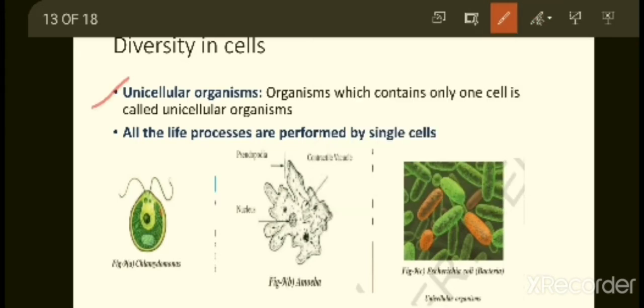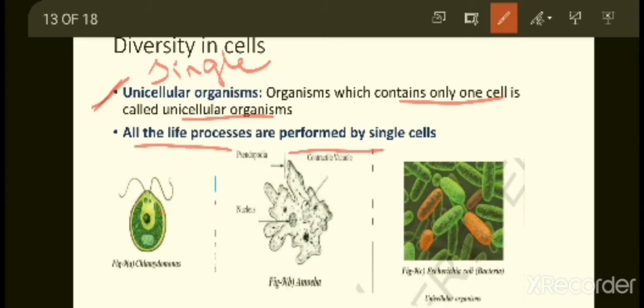First one is unicellular organisms. In the name itself you have to understand: uni means single. So unicellular organisms are single celled organisms. Organisms which contain only one cell are called unicellular organisms. That means if you take an organism, it has only one cell. And a very important thing is that all the life processes are performed by that single cell only.